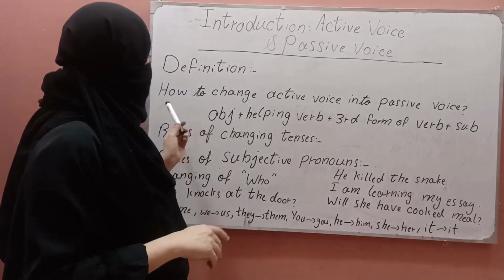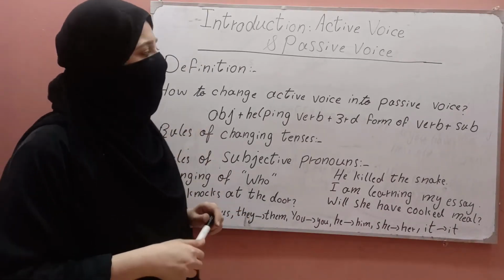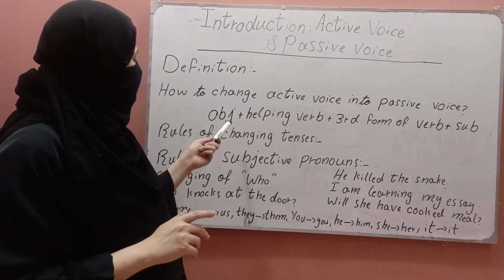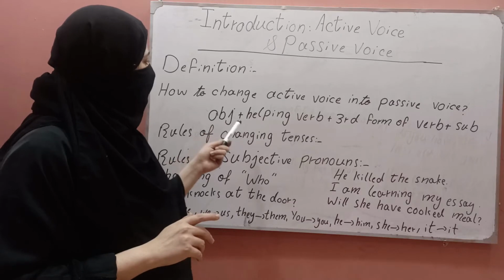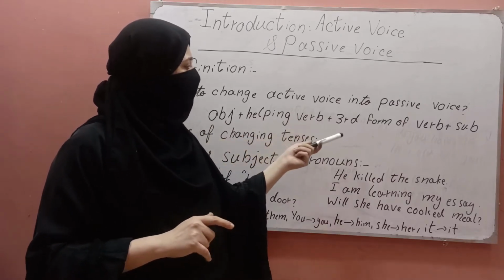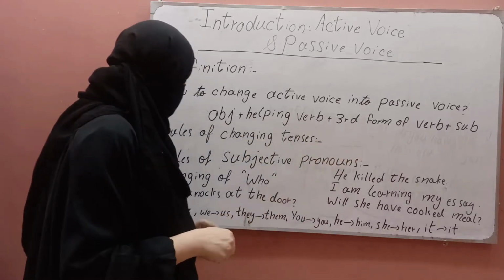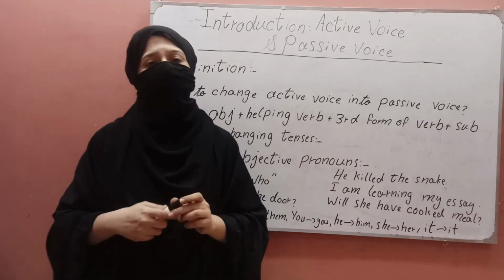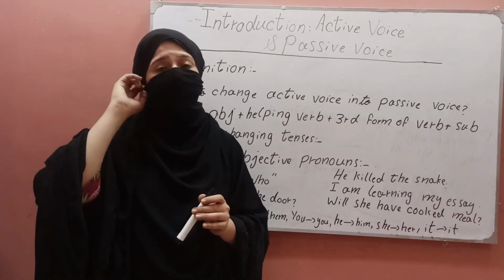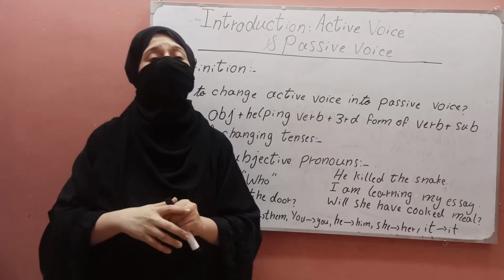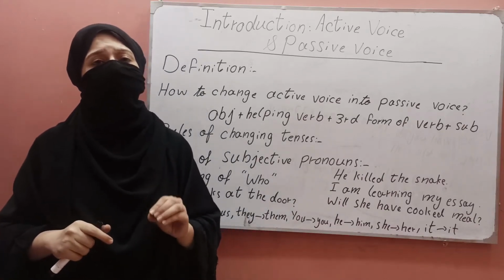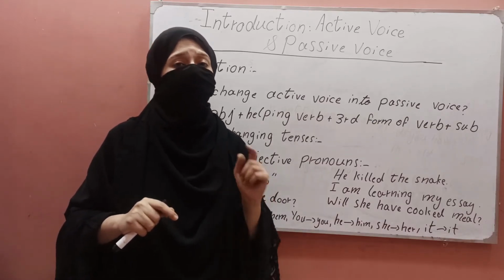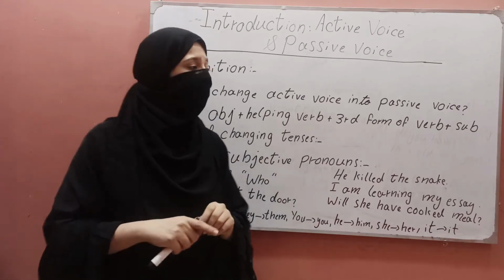Now the next point is how to change active voice into passive voice. In active voice, first we use object plus helping verb plus third form of verb plus subject. Rule of changing tense: you must keep this in your mind. It will make learning active voice into passive voice easier for you.